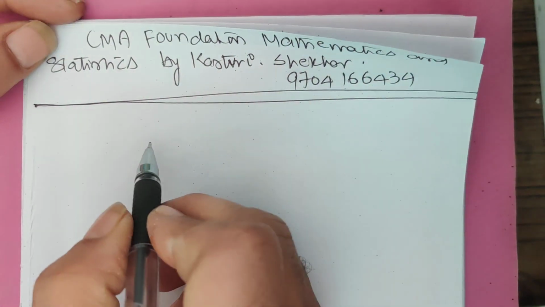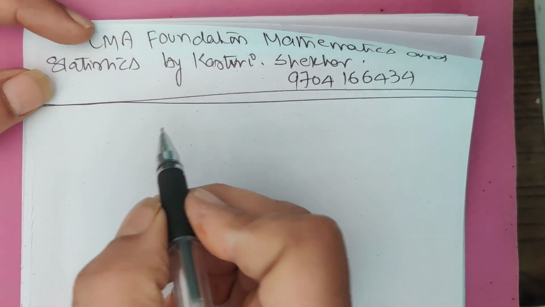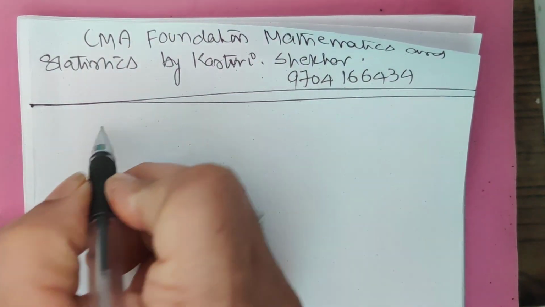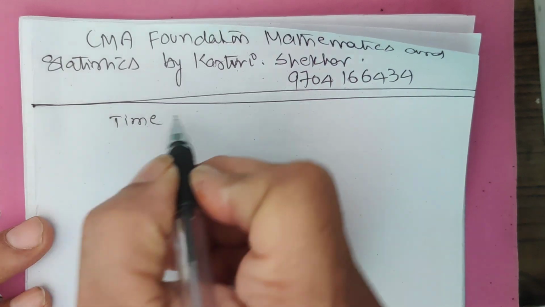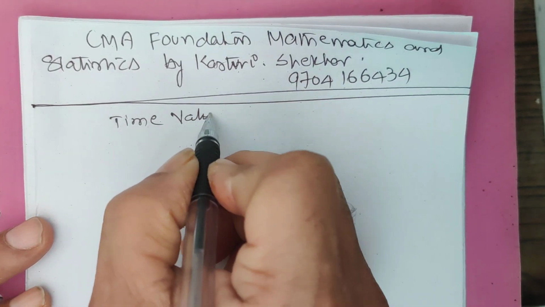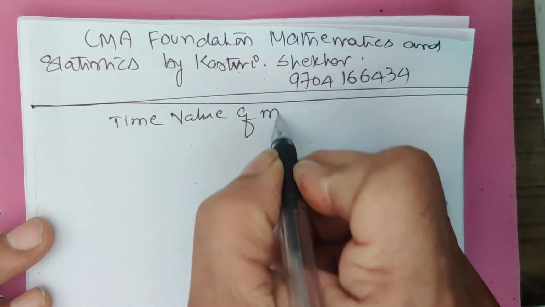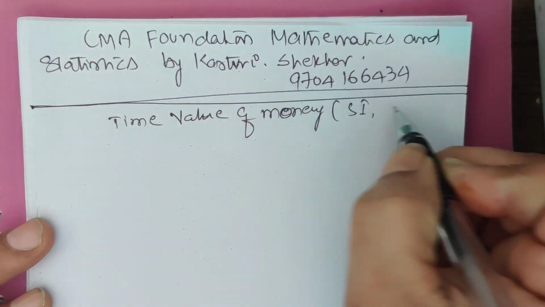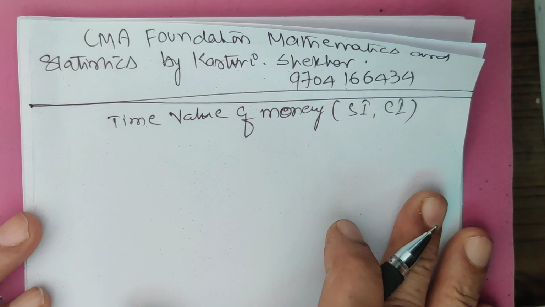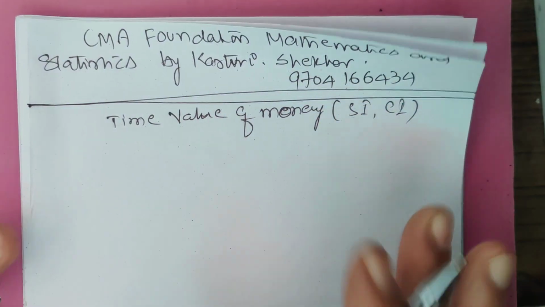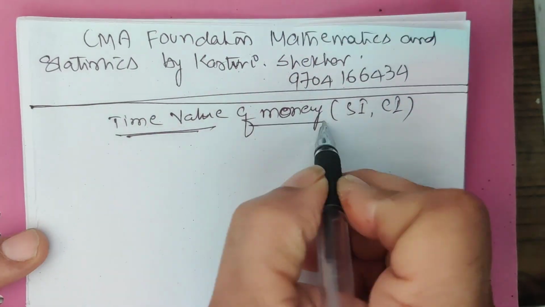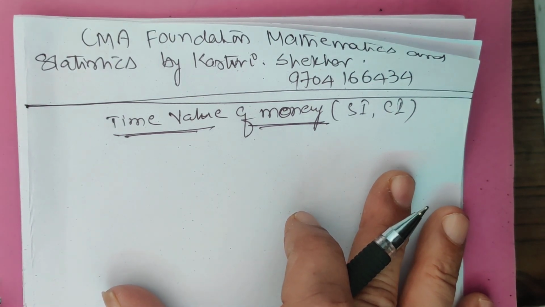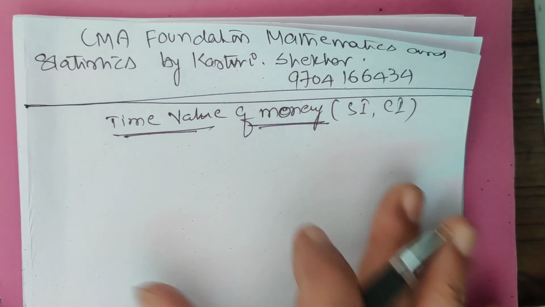Now sir, let me introduce your CMA syllabus with simple interest and compound interest, which is also known as the time value of money. Within the brackets, this is simple interest and compound interest. What is meant by time value of money?